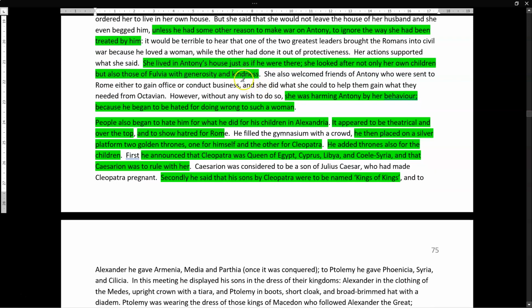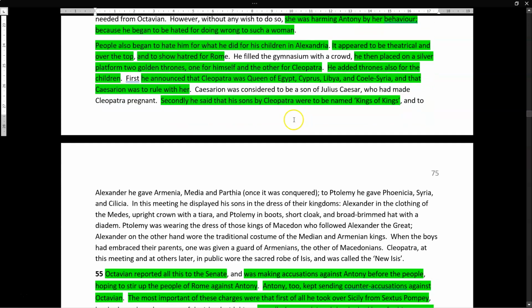So this has the effect of basically turning everybody against Antony, because everybody looked at how he was treating her and kind of went, but she's been so good, she looks after his children, even not her own natural children. She's looking after them really well and just being a really loving mother. How could he treat her so badly? So this gives Octavian a really good propaganda coup, just because Antony basically wasn't thinking straight, I think is how we phrase it.